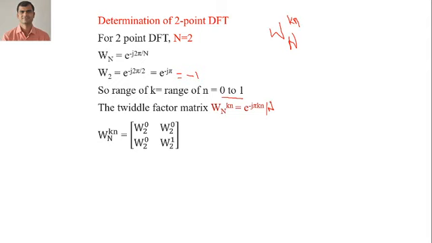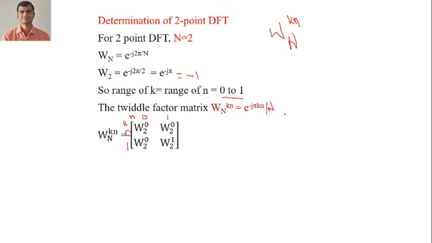Now, how to find the Twiddle factor matrix? Here you take the range of k and the range of n, which is valid for 0 to 1. So 0 1 for rows, and here also 0 1 for columns. As we know, the Twiddle factor exponent is W_N^{kn}. Here the value of k is 0, and here also it is 0.